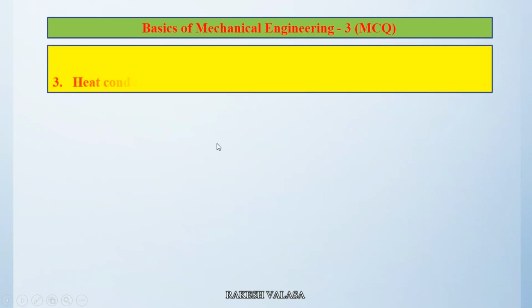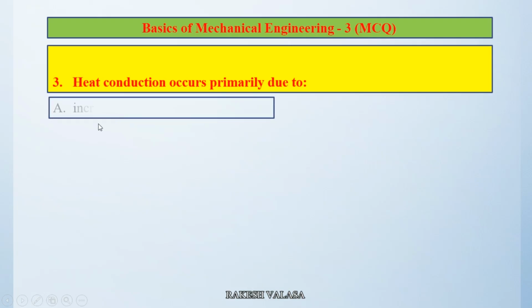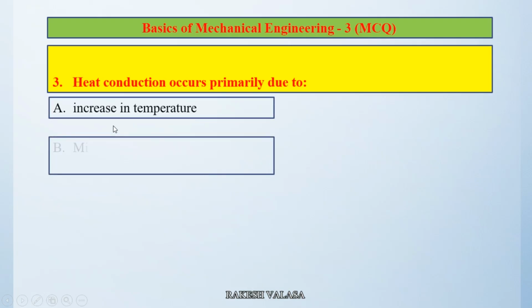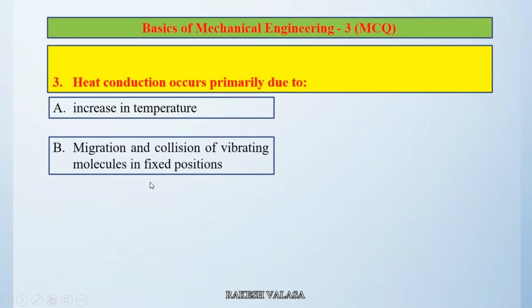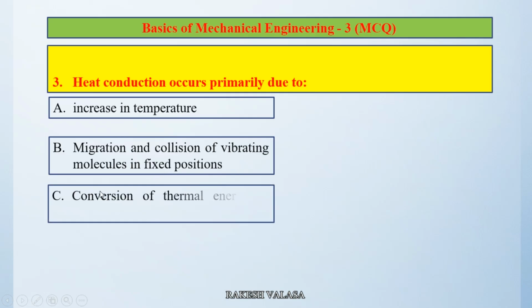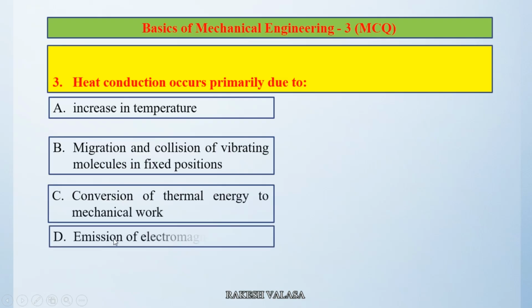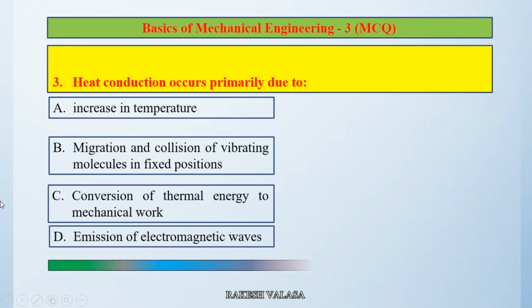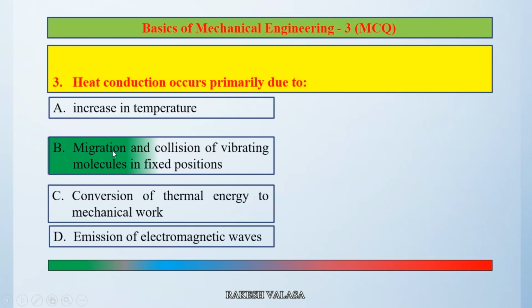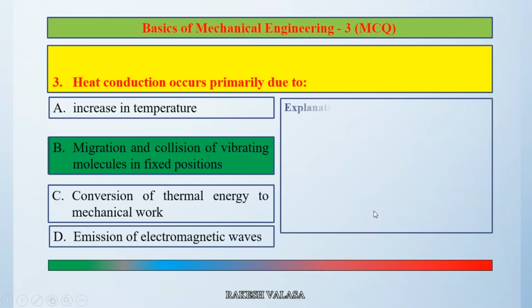Question number 3. Heat conduction occurs primarily due to option A increase in temperature, option B migration and collision of vibrating molecules in fixed positions, option C conversion of thermal energy to mechanical work, option D emission of electromagnetic waves. The correct answer is option B migration and collision of vibrating molecules in fixed position. Let us see the explanation.